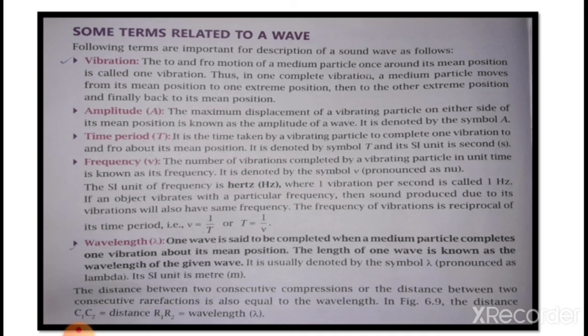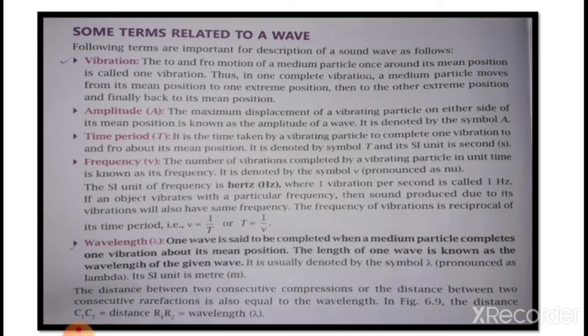The last term is wavelength. One wave is said to be completed when a medium particle completes one vibration about its mean position. The length of one wave is known as the wavelength of a given wave. It is usually denoted by the symbol lambda. Its SI unit is meter. It is the distance between two compressions or two rarefactions. That is known as wavelength.